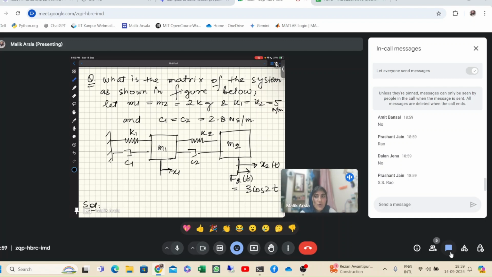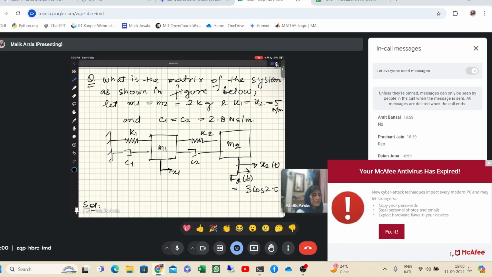So if you want to practice for exams, assignments and whatever you are studying in the lectures is also fine. But if you want additional problems to solve or practice before the exam, you can go to SS Rao. SS Rao is a nice book for vibrations. If I have this book, I will upload it in the folder where I upload the weekly PDFs, in that spreadsheet. If I have the PDF of this book, I would upload it there, so you can maybe consider going through the problems.